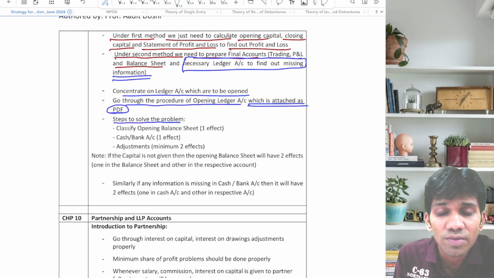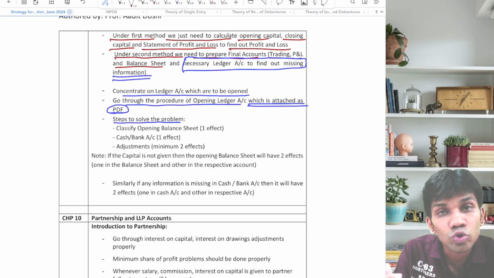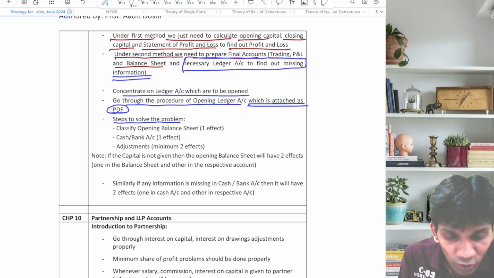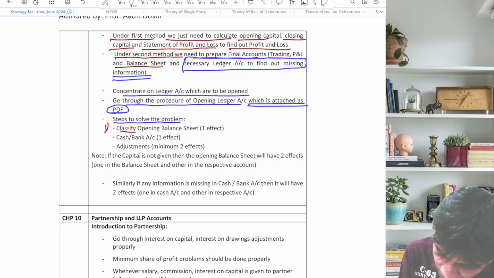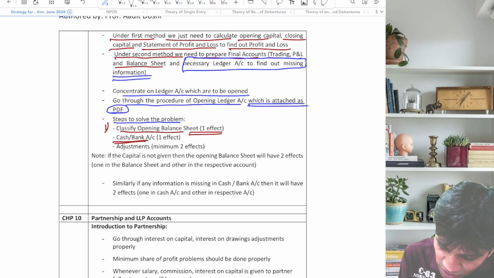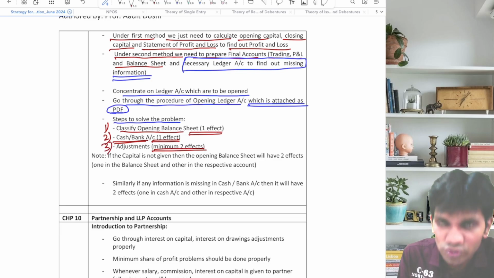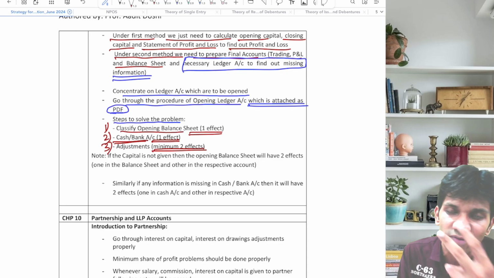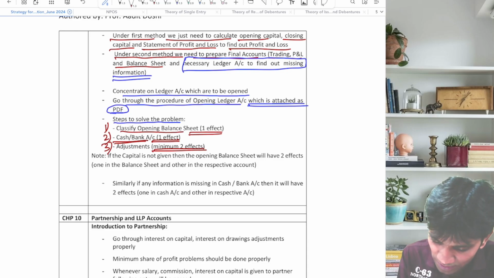Now, the most important part of single entry: how to solve the problem, how to start with the problem, and how to close. First step, classify opening balance sheet. Now, opening balance sheet will have one effect. Cash bank account, step number 2, will have one effect, and adjustments will have minimum 2 effects. So first step will be opening balance sheet, second step will be cash account, and third step will be adjustments.